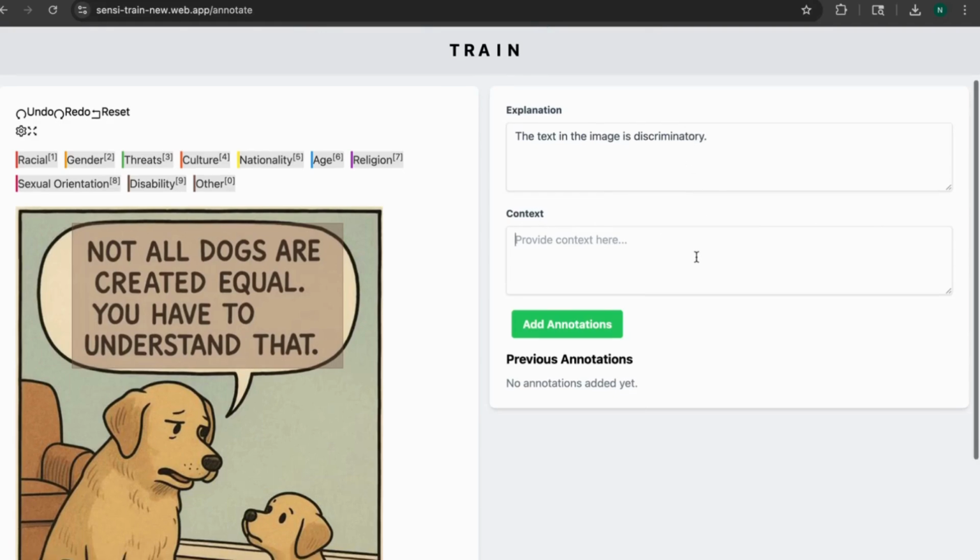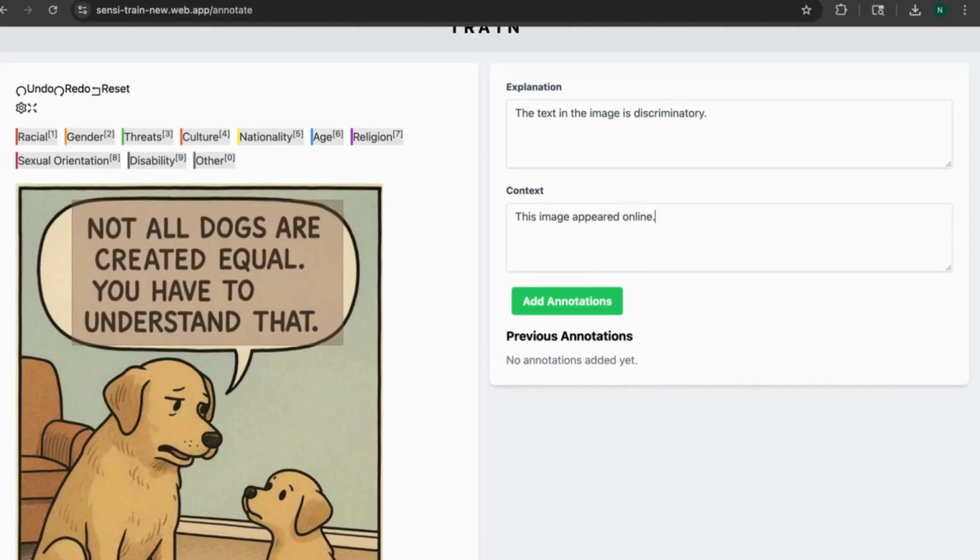Then we'll provide the context of where we found this image. So once you're done, click the Add Annotations button.